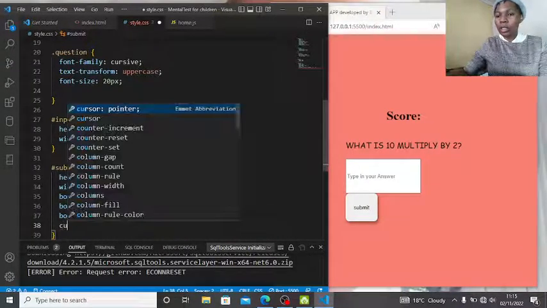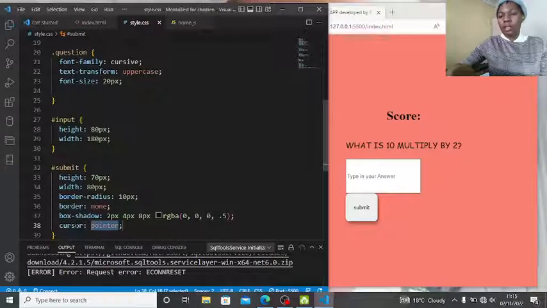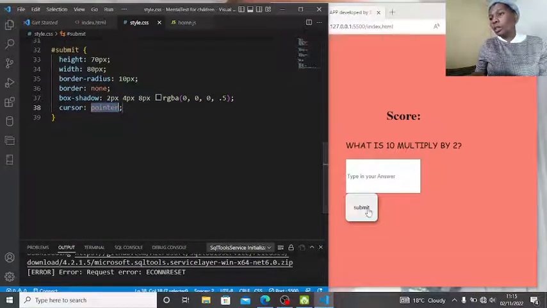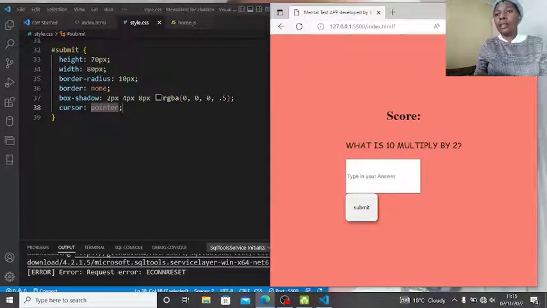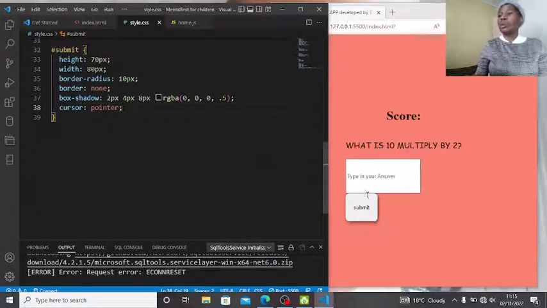Let me switch this so everything can be clear. Let us just see our cursor to be a pointer, you see. I don't want it to be fancy like that. I think everything is working exactly as we want. Let us just stop from here. We can carry on and do some decorations and stuff using CSS.